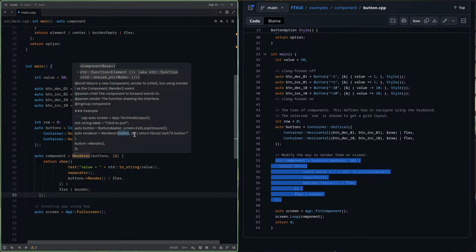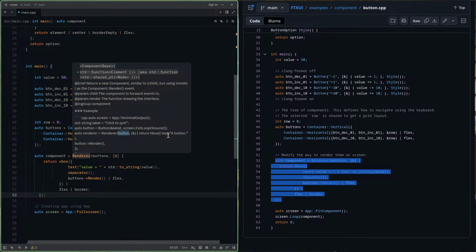Then we define a lambda function which will return a horizontal box which takes a button. What's that? That means how you want to render this thing. I still didn't understand what the point is that they're trying to make.